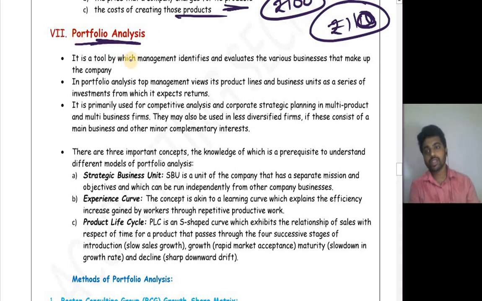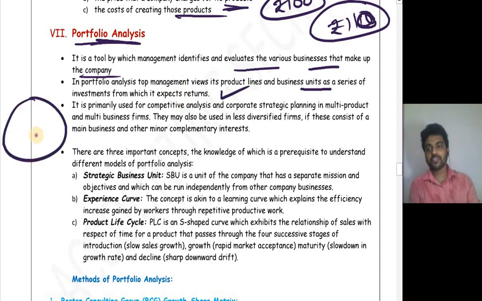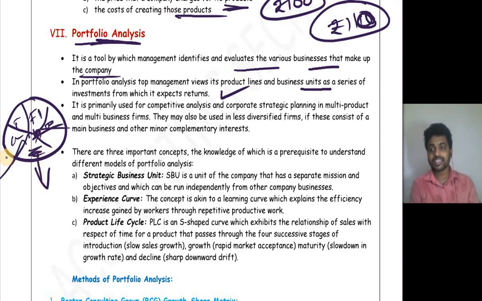It is a tool by which management identifies and evaluates the various businesses that make up the company. In portfolio analysis, top management views its product lines and business units as a series of investments from which it expects a return. They might come up with a chart: this much is Reliance Trends, this much is Reliance Footprint, this much is Reliance Smart, this much is Reliance Jio. Based on the investment, they will find out how much the return is. All this analysis is called portfolio analysis.